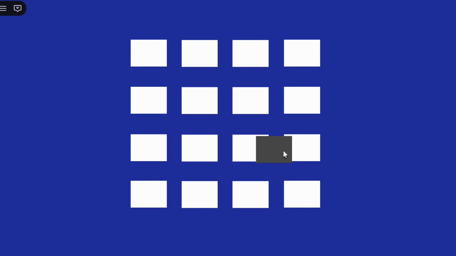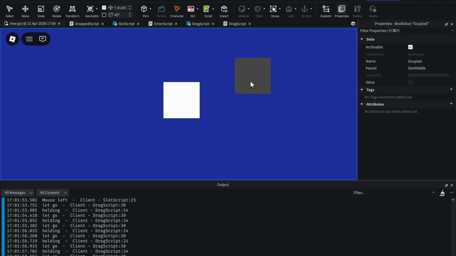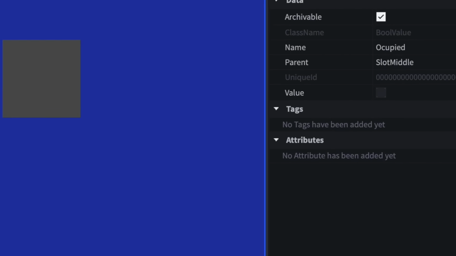Oh my god! It works! It works, there you go. Since it's working now, I just made a bunch more, and it looks like an actual inventory system, and now I can finally rest. Psych! I actually gotta spend a few more hours just to let the item slot know when there's something in it.